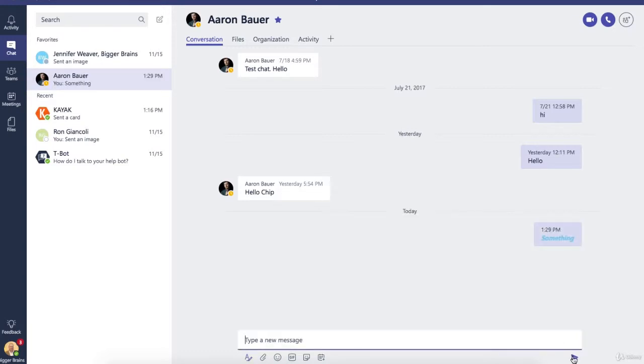Now the difference is nobody's going to see that except Aaron. And if somebody else searches on the word something, they're not going to find this. If Aaron searches on the word something, he'll find this. I'll find this because we're part of that conversation, but nobody else in the group is. So it's just a level of privacy. This is more like a one-on-one conversation. Maybe you're part of a team, but there's something that you need to say that doesn't need to be in public with the whole team for whatever reason. You would come to a private chat to do it.